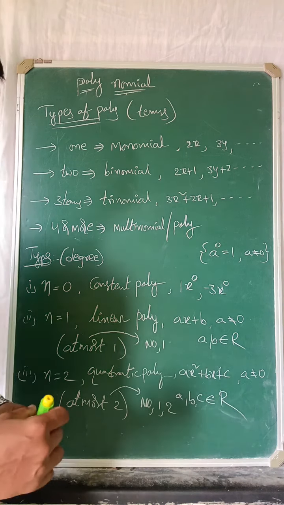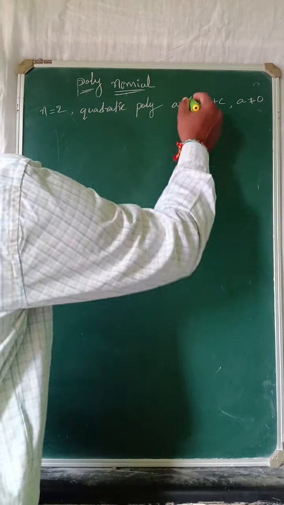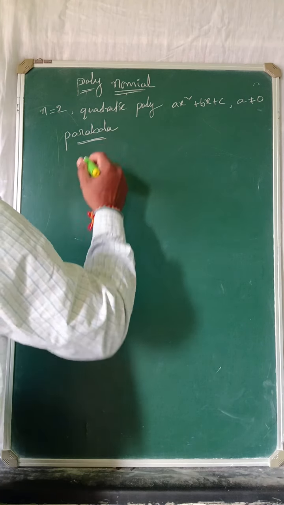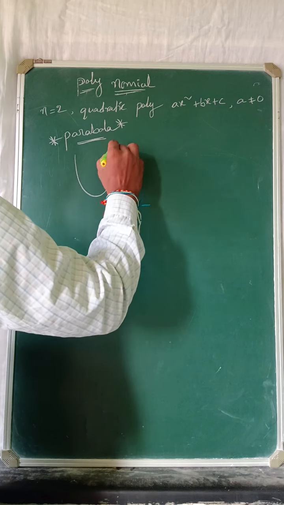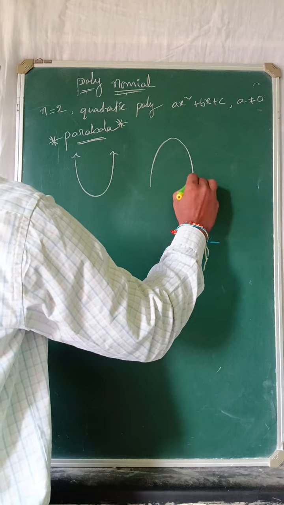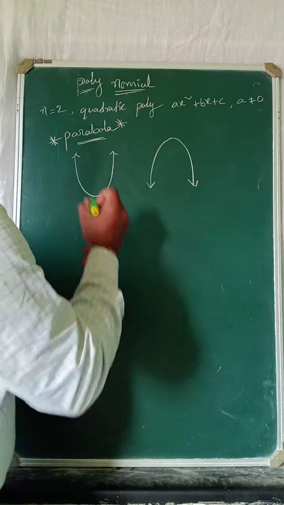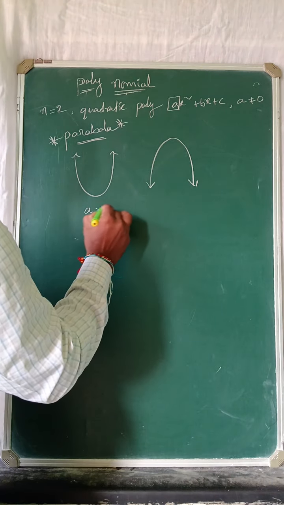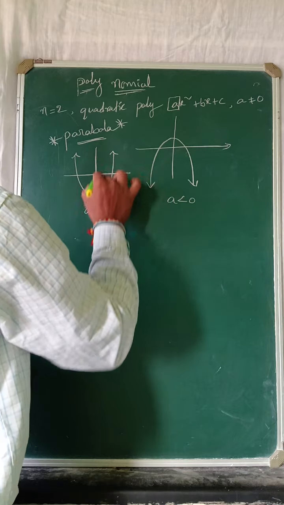Here parabola means, right, quadratic polynomial having parabola. The graph name is a parabola. It is the most important graph in the polynomial. Based on the quadratic polynomial you have to run. See, this is the shape of the parabola, either upwards or downwards. When is it upwards and when is it downwards, any guess? When the x square coefficient a is greater than 0 and a is less than 0, the parabola goes upwards and the parabola goes downwards.